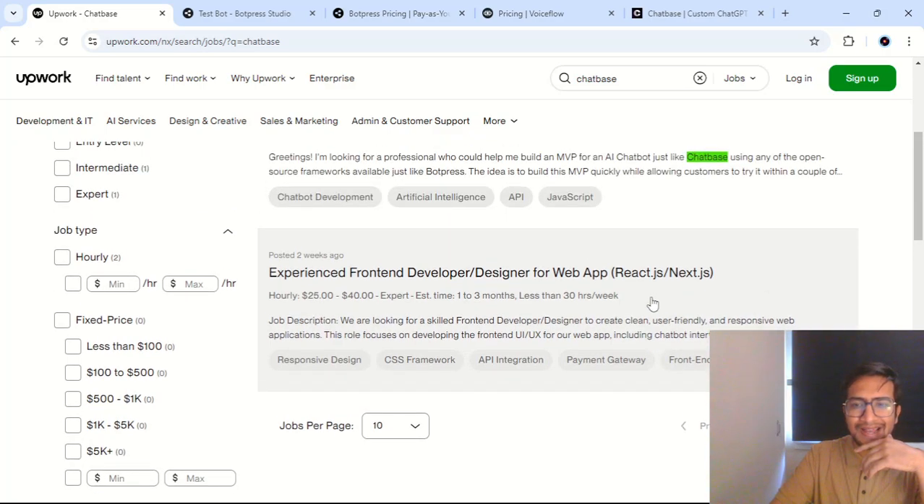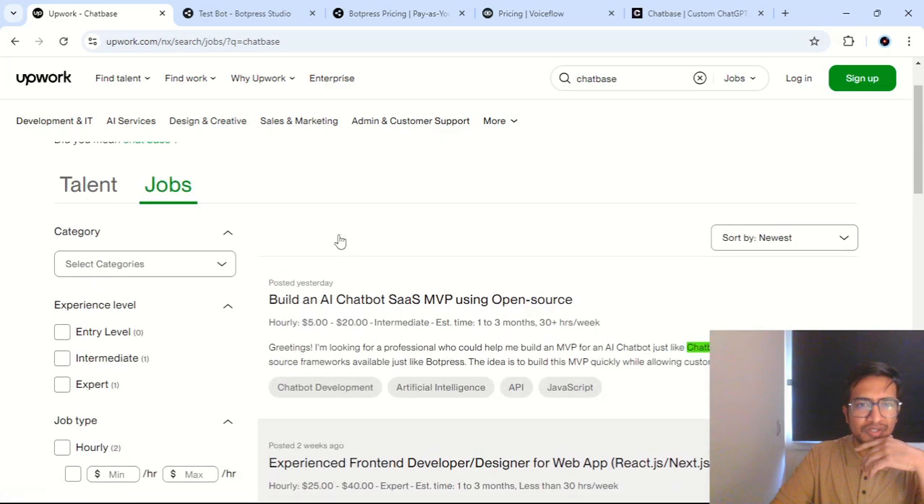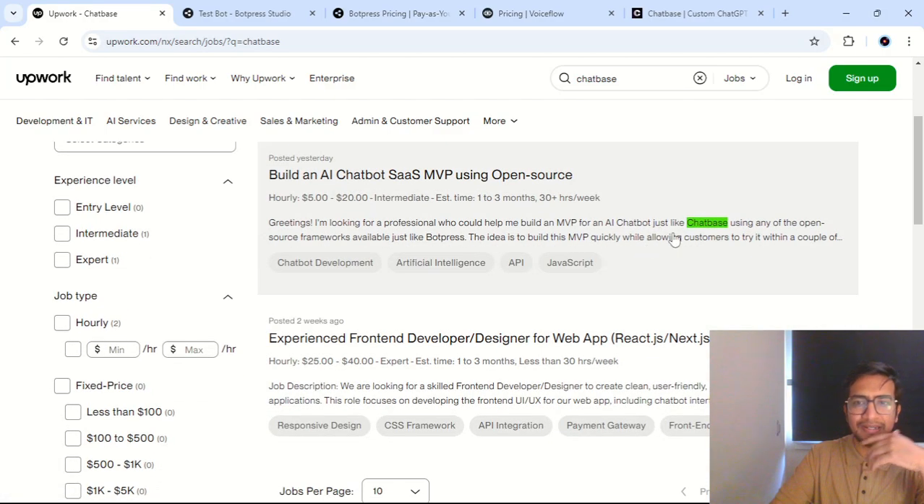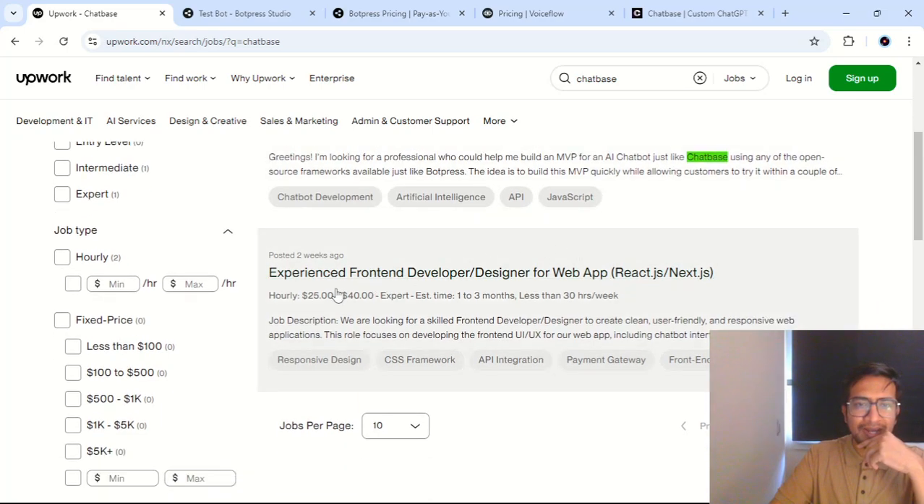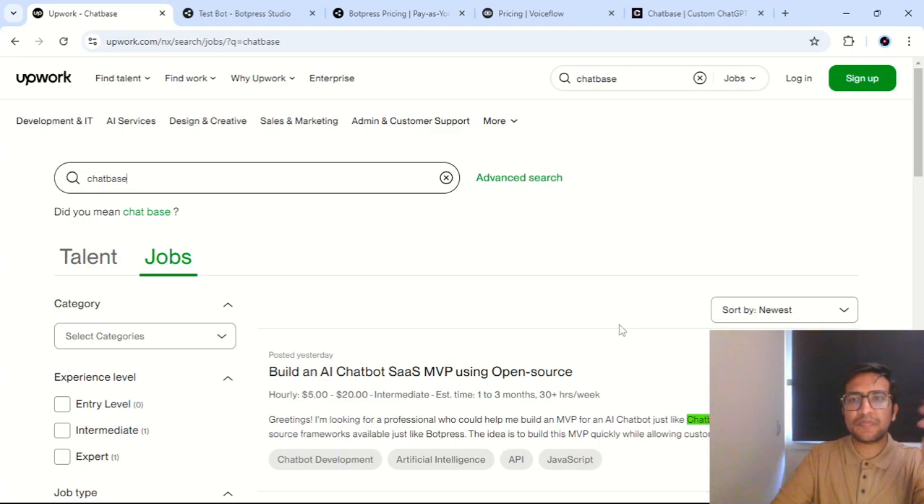And that is it, actually. So this was posted yesterday and they just said chatbot platforms like Chatbase. And the other one says, yeah, it's not even there. I mean, there may be a name somewhere. So there is no specific demand for this.